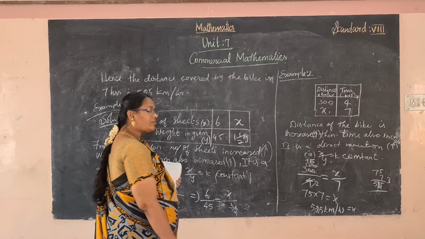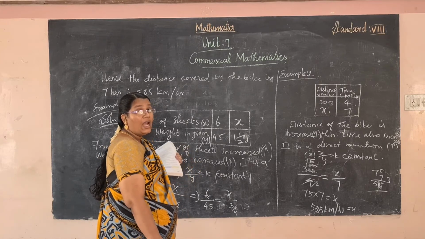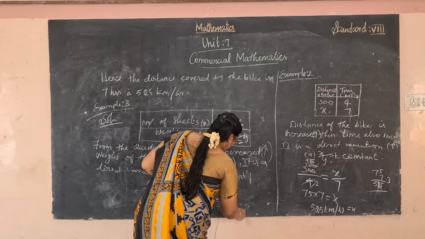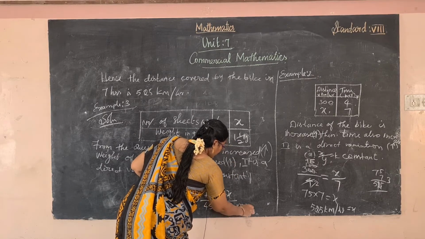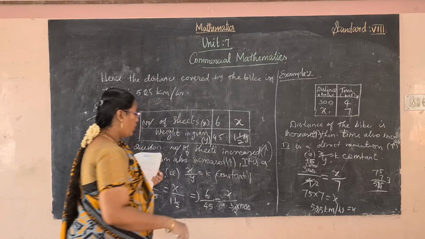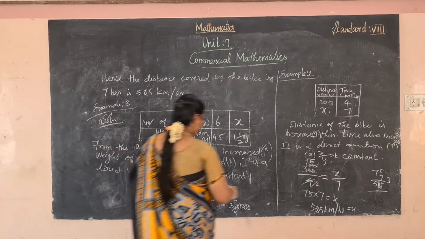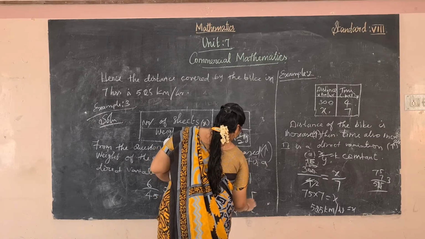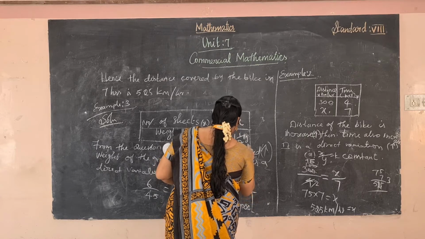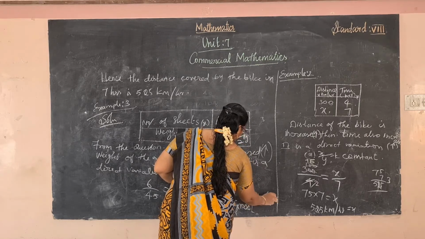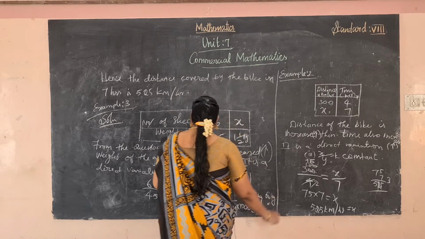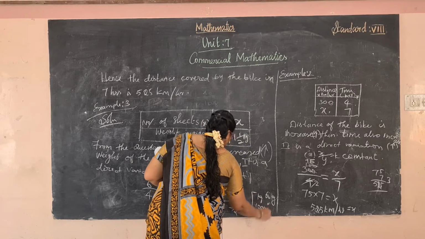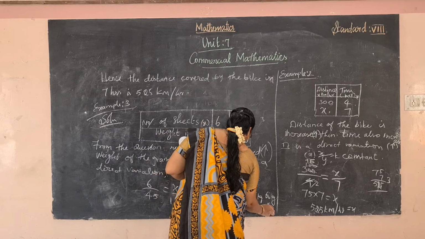Gram to kilogram. So we multiply by 1000. Why do we multiply by 1000? Convert kg to gram. Kilogram to gram, so multiply by 1000.